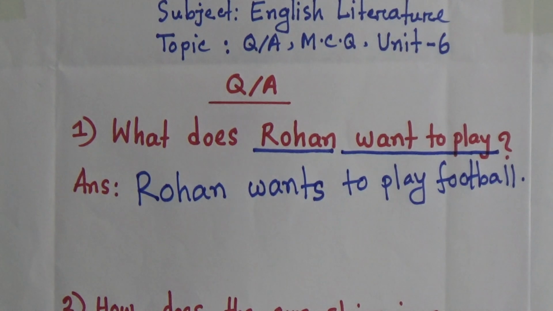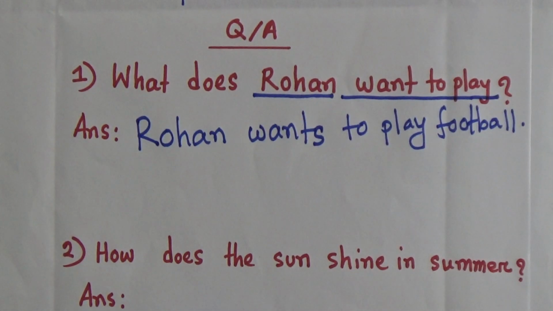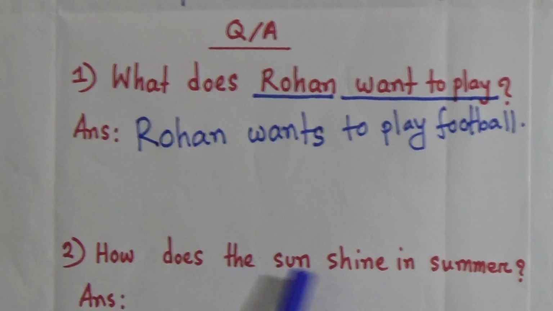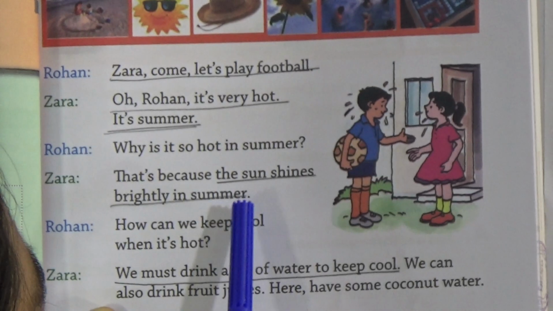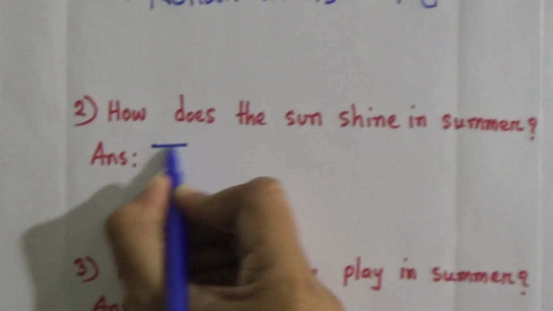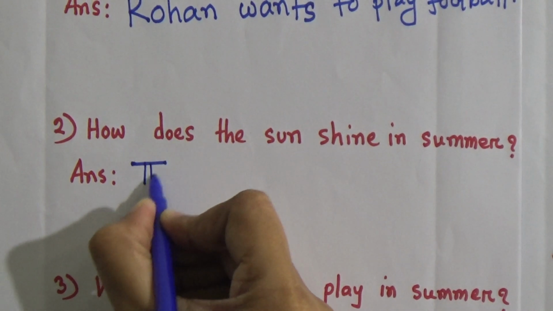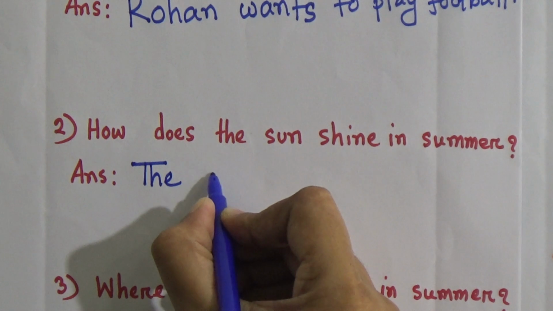Second question: How does the sun shine in summer? From this story we know the sun shines brightly in summer. That means brightly, that means deeply, in the summer season. Why is it so hot in summer? That's because the sun shines brightly in summer. So from this story we know that, first letter will be capital, The sun.